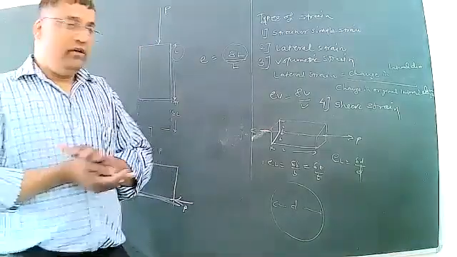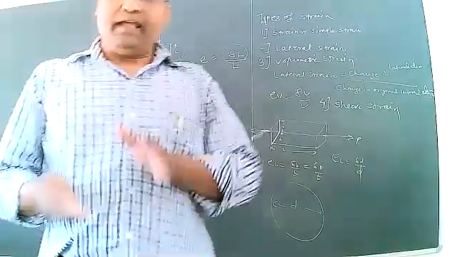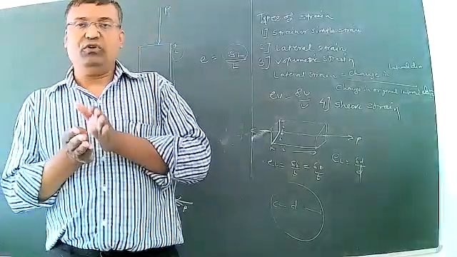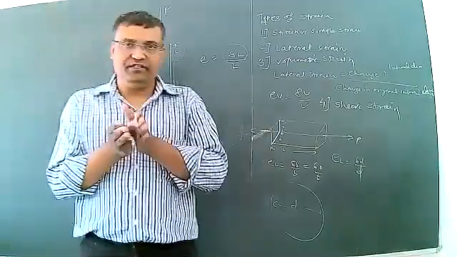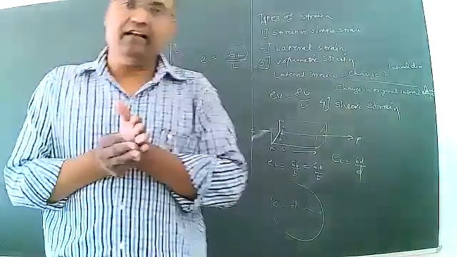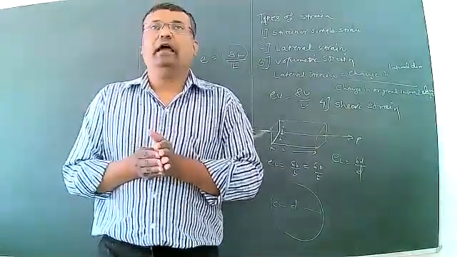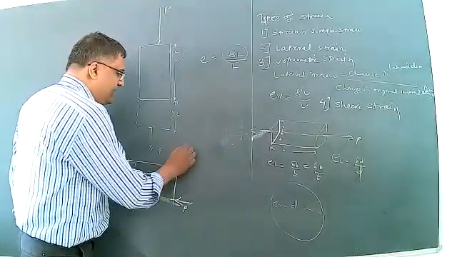The body will not move, sorry, the body will be tilted through some angle. That angle is represented by phi.